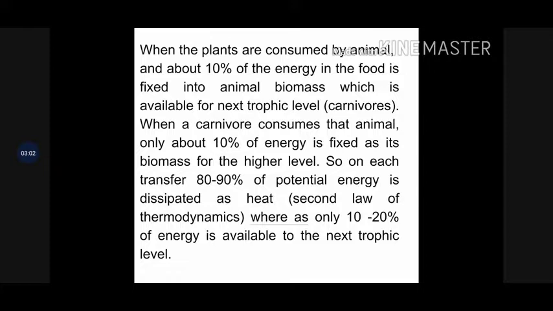When the plants are consumed by the animals, about 10% of energy in the food is fixed into the animal biomass, which is available for the next trophic level or the carnivores. When a carnivore consumes that animal, only about 10% of energy is fixed as its biomass for the higher level. So on each transfer, 80 to 90% of potential energy is dissipated as heat, according to the second law of thermodynamics, whereas only 10 to 20% of energy is available to the next trophic level.